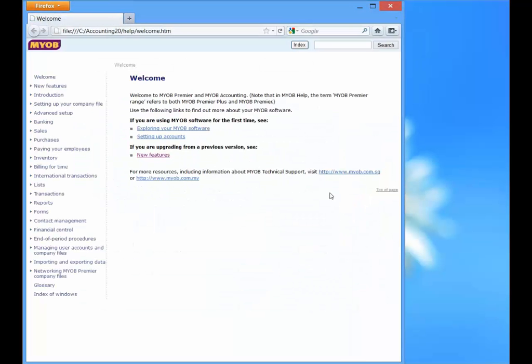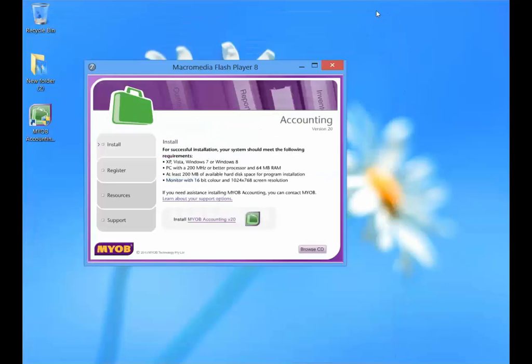Now, MYOB software has been successfully installed on your computer. You can now see the program on your desktop.